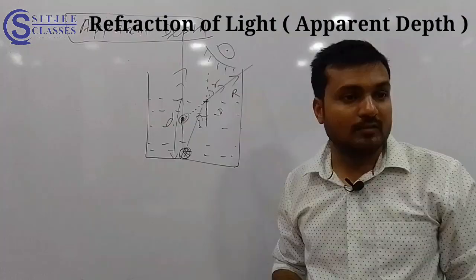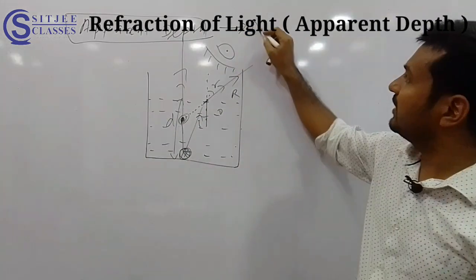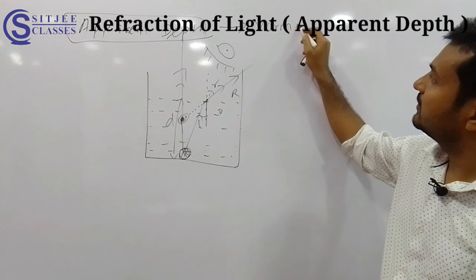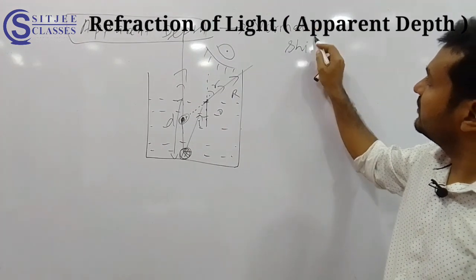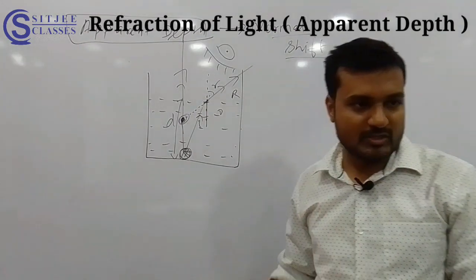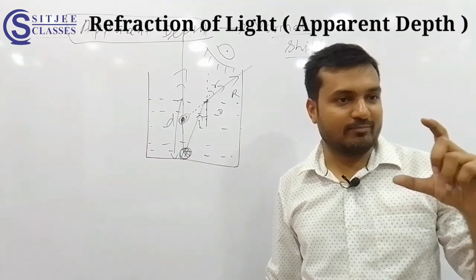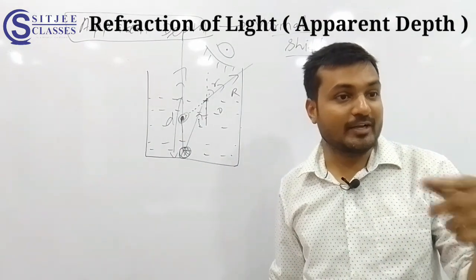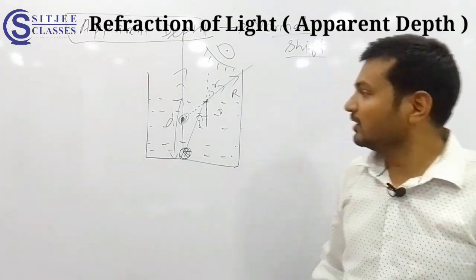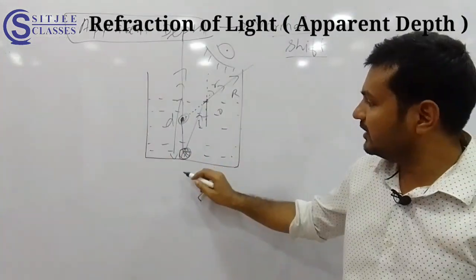Is it clear? Now understand two topics. One is apparent depth and there is another word, normal shift. Both are the same thing, little different. You can understand both from this one. Now the question will be like this. The actual depth of the object is this much. What will be the apparent depth? Understood? So this is the actual depth, correct? You can take this as O.